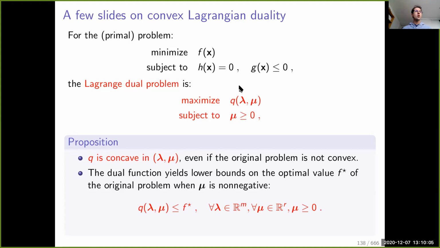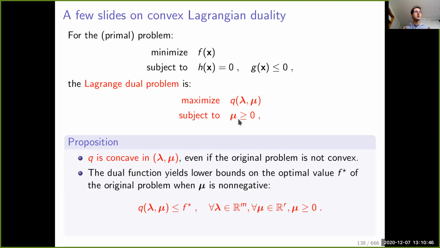Before, we had a definition of a dual objective function, which is the minimization of a Lagrangian with respect to x. And here is now what we call the dual problem. The dual problem is the maximization of the Lagrange dual function q under the constraint that mu is non-negative. So what is mu? Mu corresponds to the dual variables associated to the inequality constraints. So for these ones, there is a constraint here that this dual variable should be non-negative.